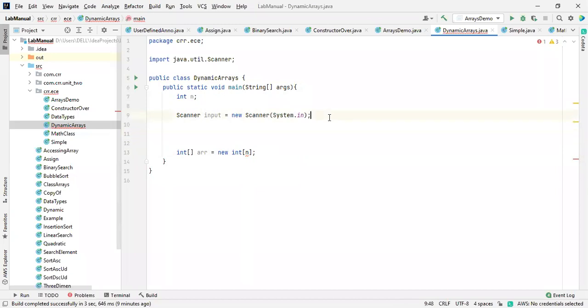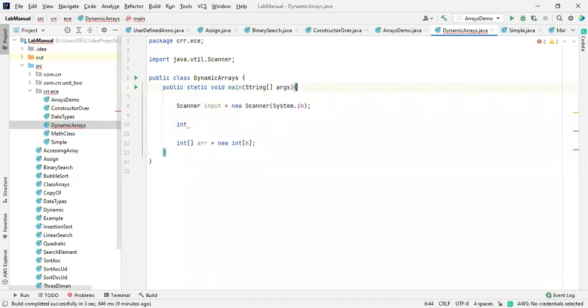So now, what is the use of a scanner? Scanner consists of so many methods, very useful for you. So inside this, I'm going to take int, just remove this one. I'm going to initialize it over here.